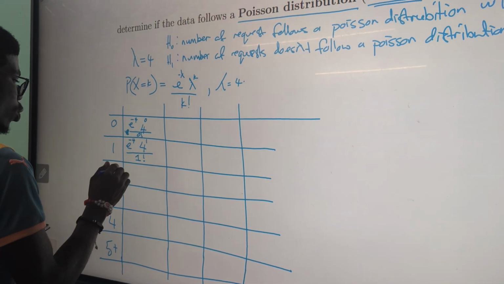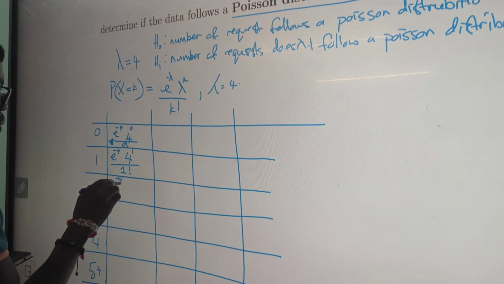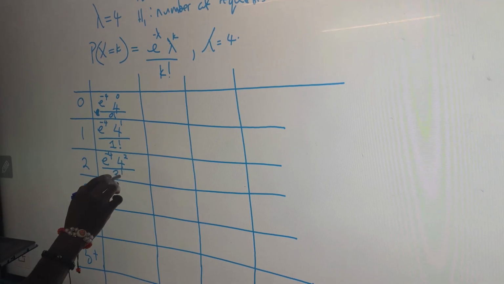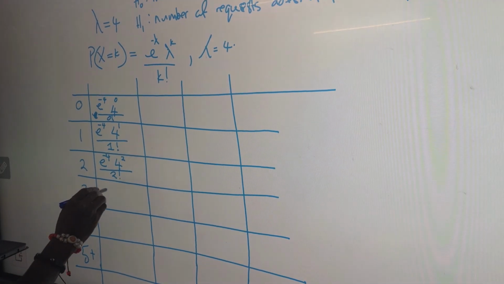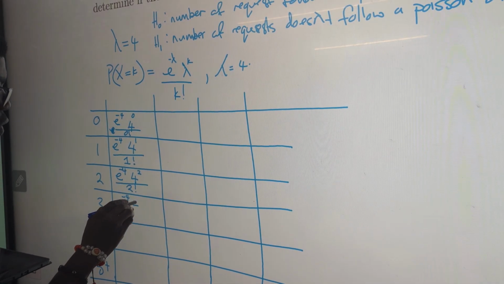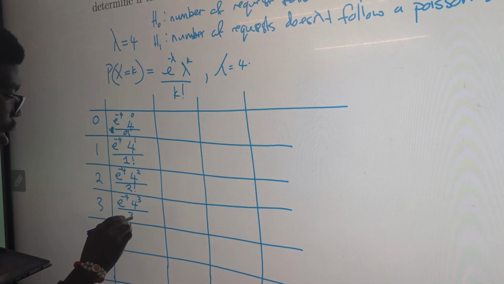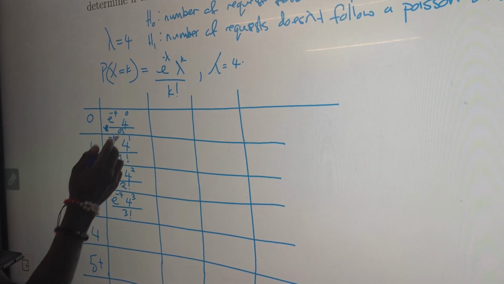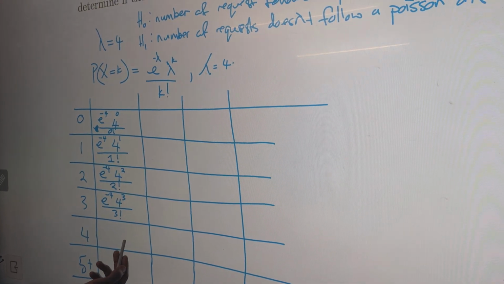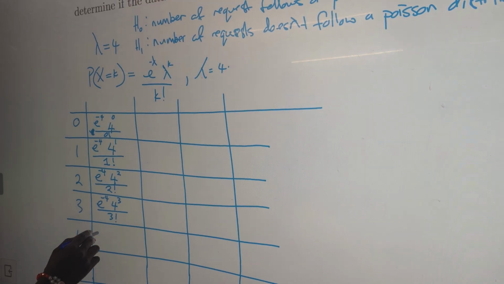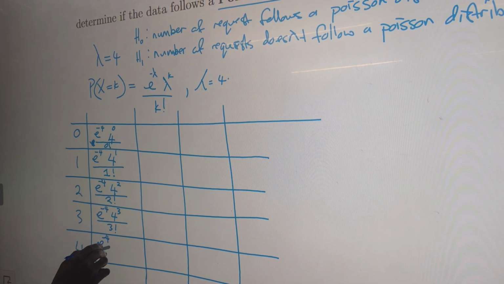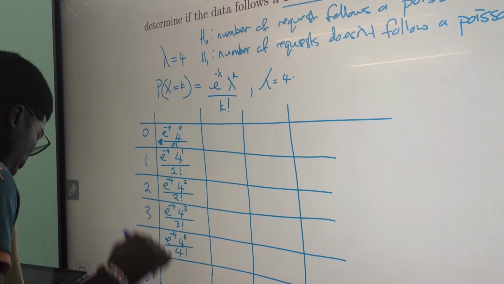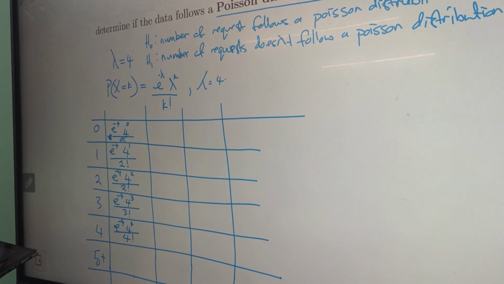For 2 we have e to the power of minus 4, 4 to the power of 2 over 2 factorial. For 3, e to the power of minus 4, 4 to the power of 3 over 3 factorial. Are we together? For 4, e to the power of minus 4, 4 to the power of 4 over 4 factorial. Are we together?